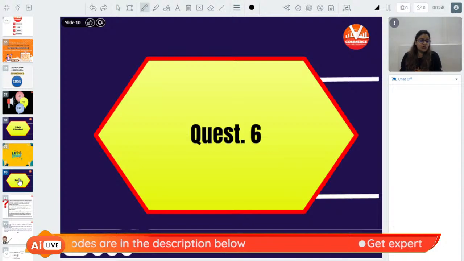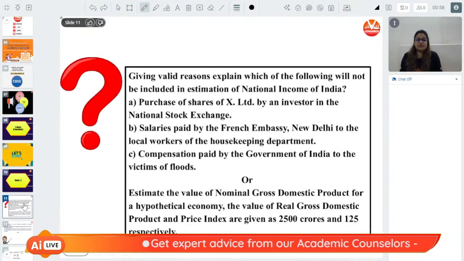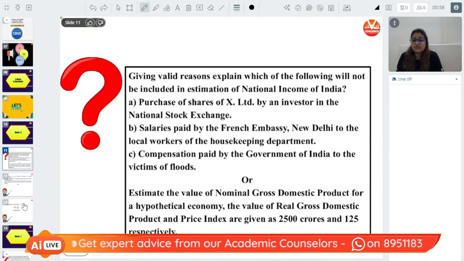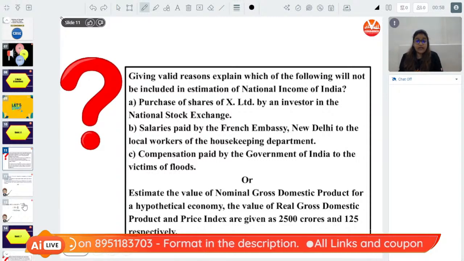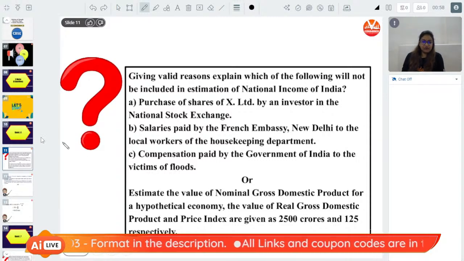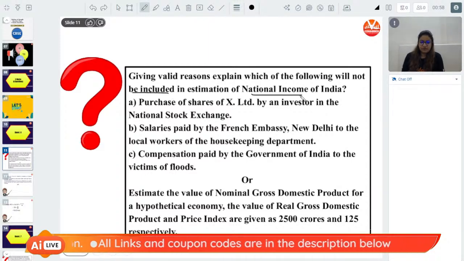And the first question that we are going to see is question number 6, and the question is on the screen. Giving valid reason, explain which of the following will be included in estimation of national income of India.